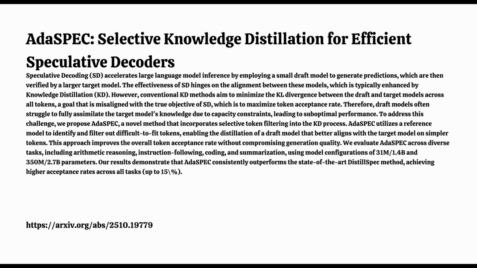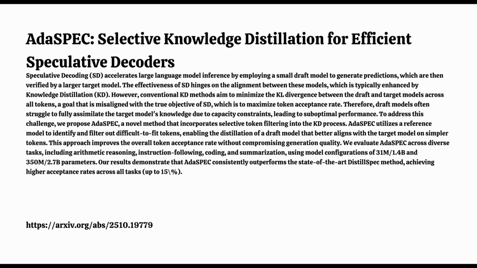Right. Traditional KD wants that similarity across the board, global fidelity. But for SD, we don't necessarily need the draft model to be perfect everywhere. We just need it to be right often enough on the tokens that actually get proposed and accepted. So the goal isn't perfect imitation, it's maximizing that acceptance rate, alpha. It's a slightly different objective.